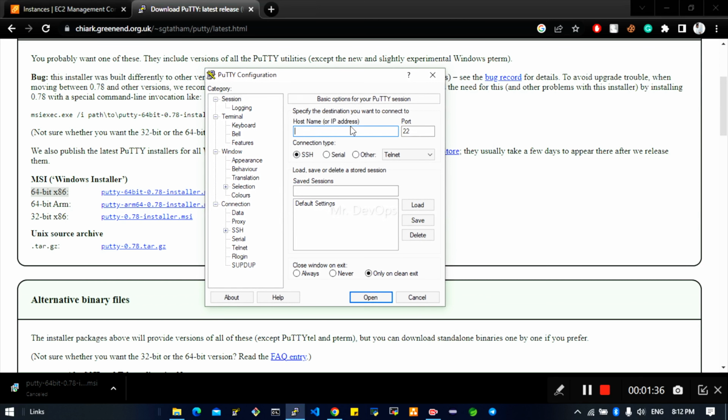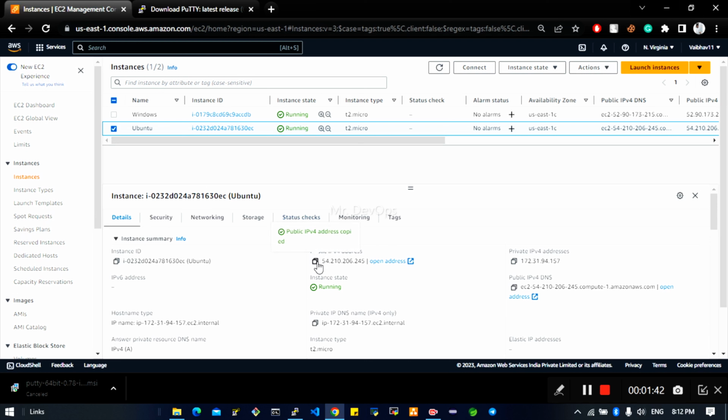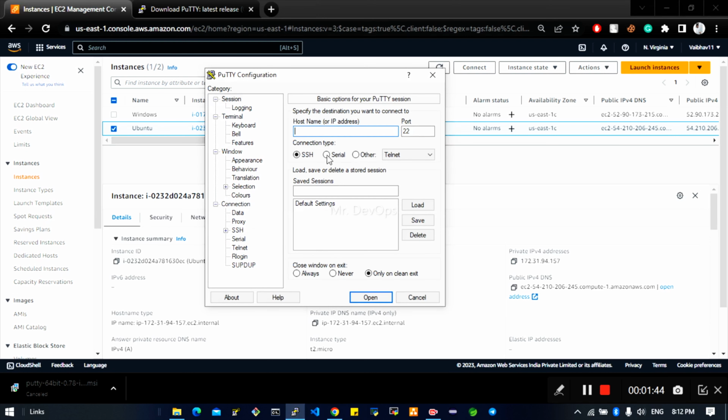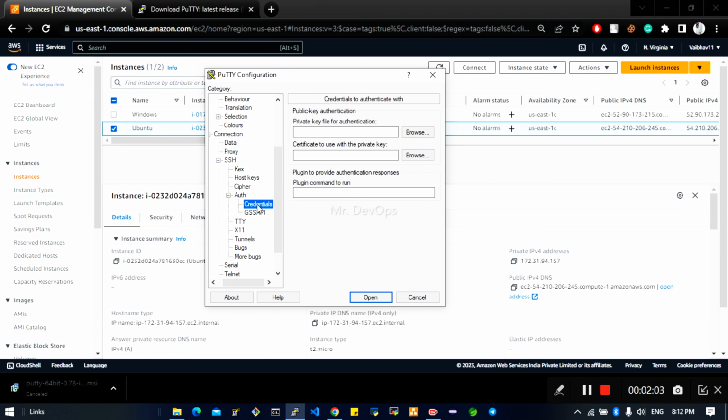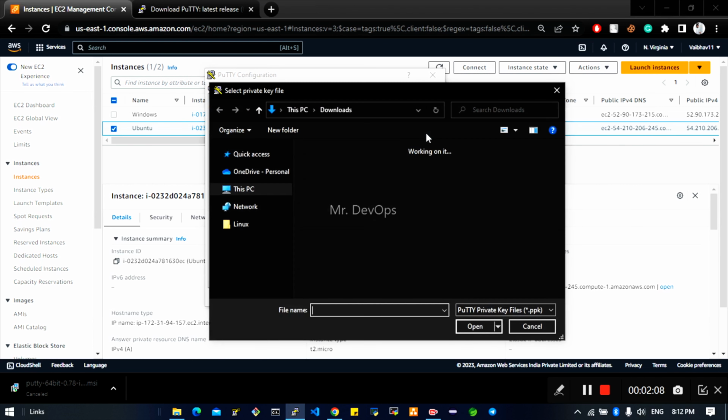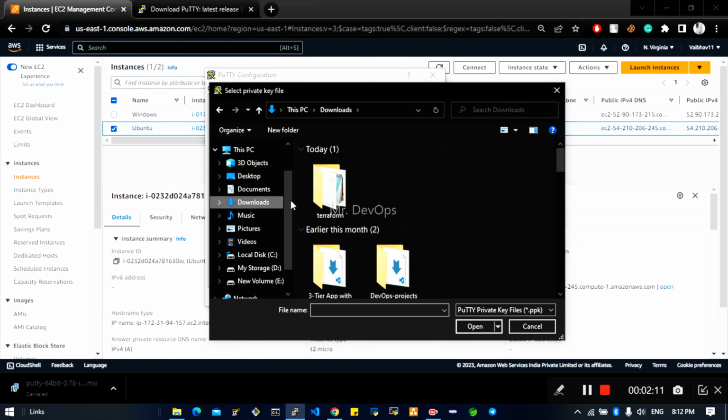Okay, for that what you have to do, here you have to provide the IP of the Ubuntu server. So I'm putting this public IP, going to the Ubuntu. Here you have to provide this IP, then you have to go to SSH, here into connection SSH. Into SSH you have to click on auth, and here you have to select credential. Okay, and to credential you have to choose browse, and then to download, here I'm not seeing any file.